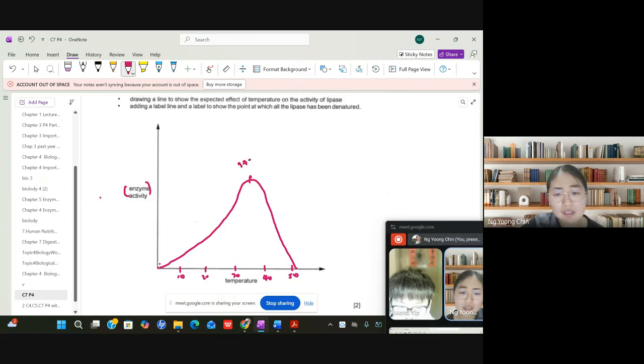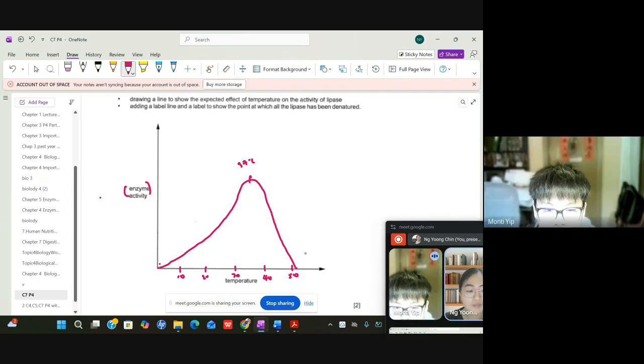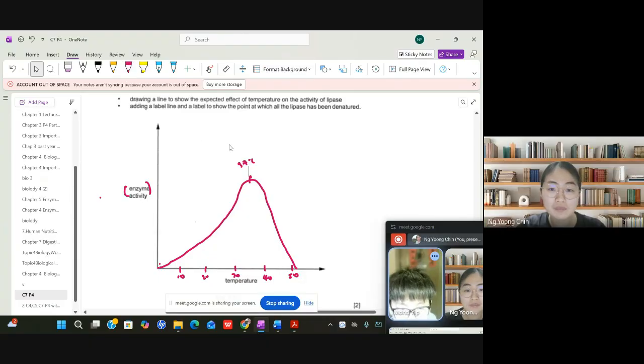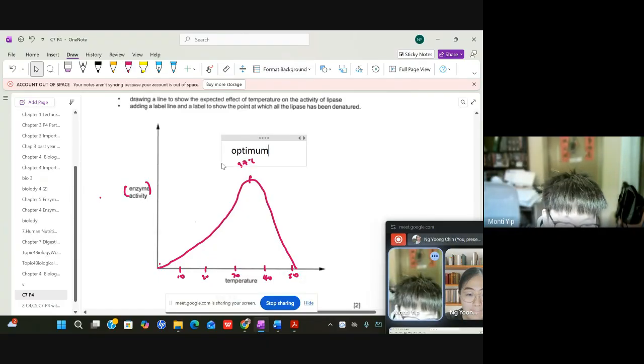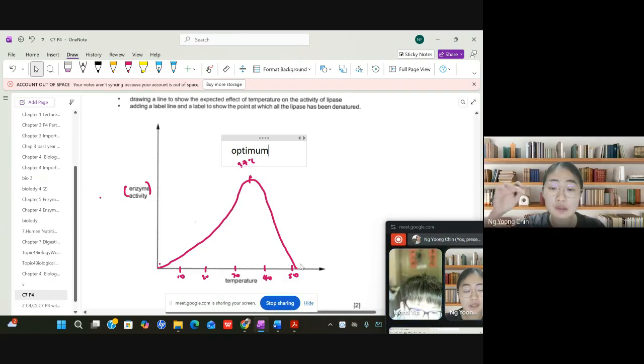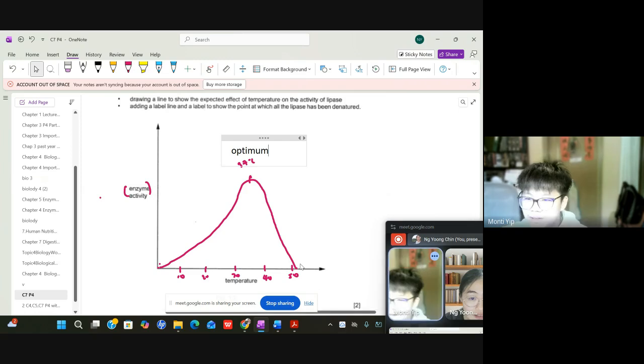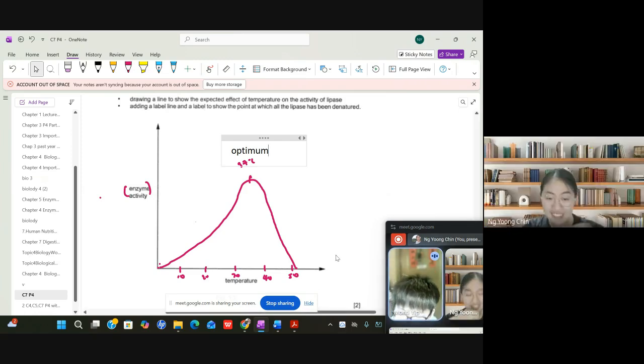So what's meant by optimum temperature? Monty, how are you able to define the optimum? The enzyme activity is the highest, yes, that is correct. You have the highest rate of enzyme activity. It's called optimum.